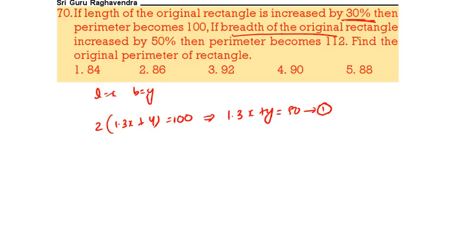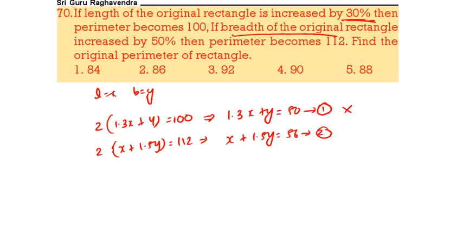In the same way, keeping the length the same, the breadth is increasing by 50%, that means 1.5y, then it becomes 112. Therefore x plus 1.5y is equal to 56. This is equation 2. Now you have to cancel something. You can cancel either x or y.